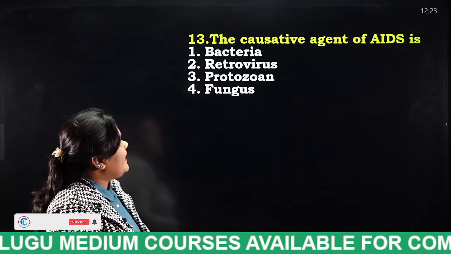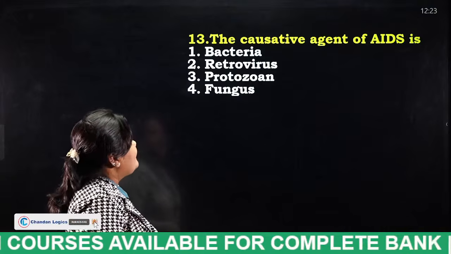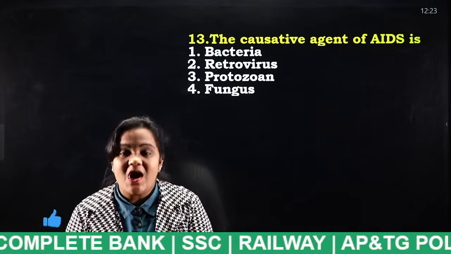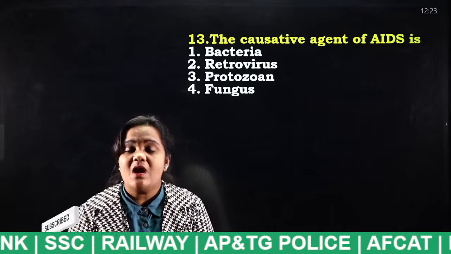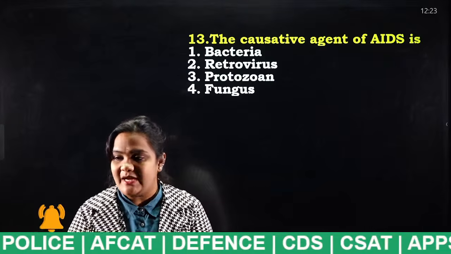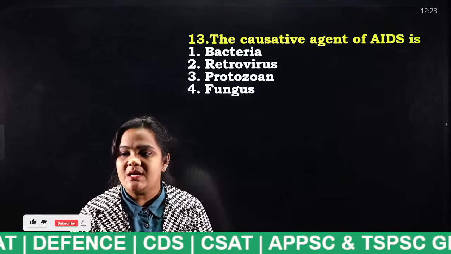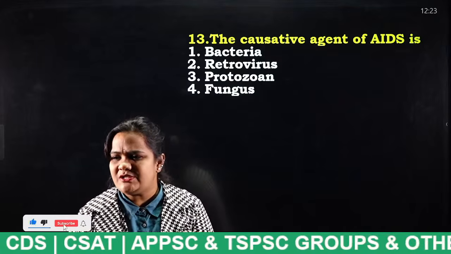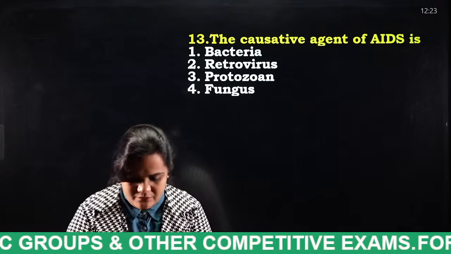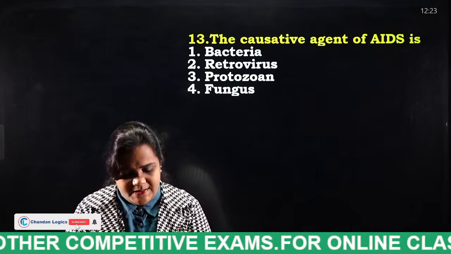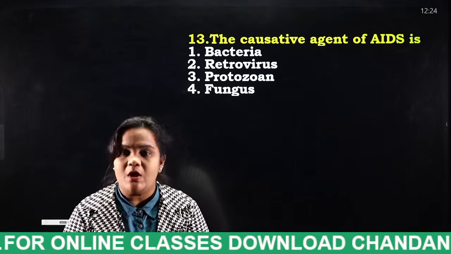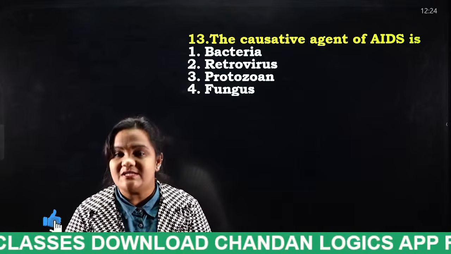The causative agent of AIDS is bacteria, retrovirus, protozoan, fungus. So what is the full form of HIV AIDS? All of you mention your answer in the comment section. What is the causing agent for HIV AIDS? I have already discussed this. Each and every student, mention your answer in the comment section. Very good. AIDS is acquired immunodeficiency syndrome, caused by the human immunodeficiency virus.